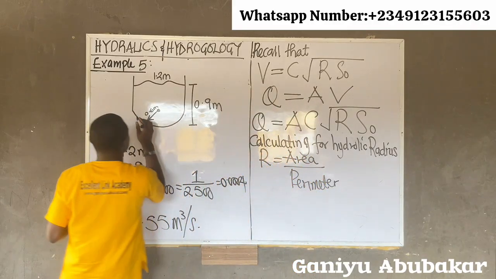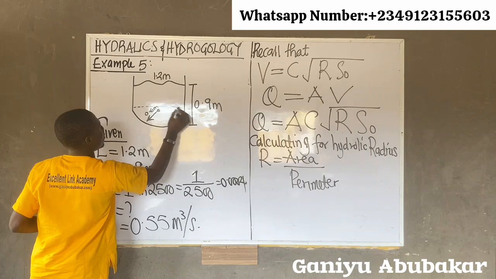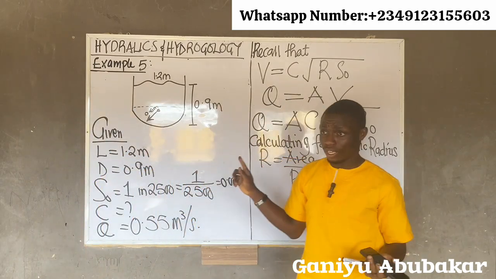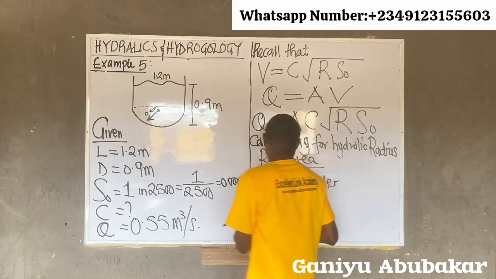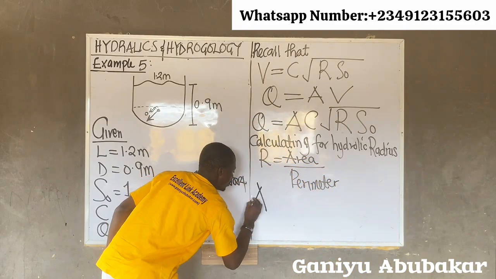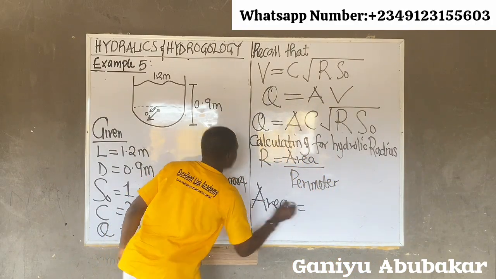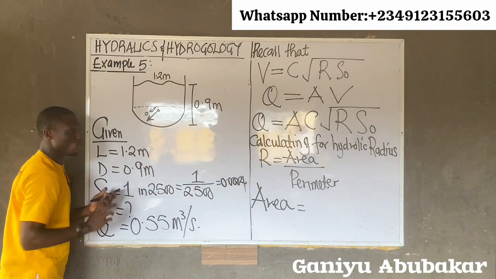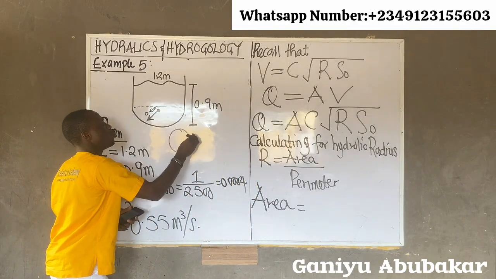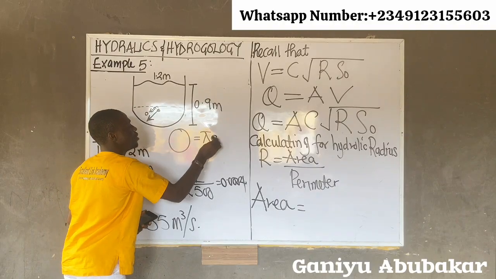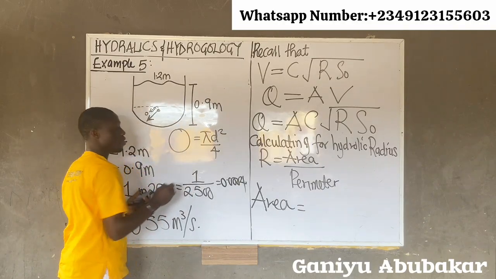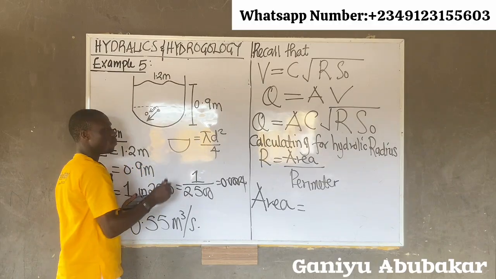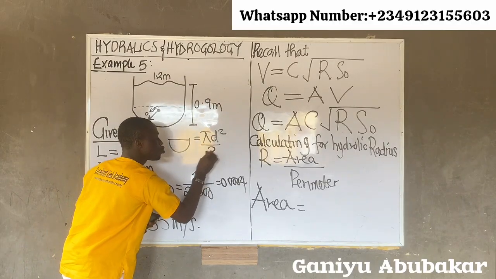Observe this, please. Rectangle and semicircle, two shapes in one. Now what do you do? For your area calculation, for this shape, for a semicircle, hold on. For a complete circle, what's the area? Pi d squared over 4. Now if I'm having half of it, what will it become? It becomes pi d squared over 8, because of half.